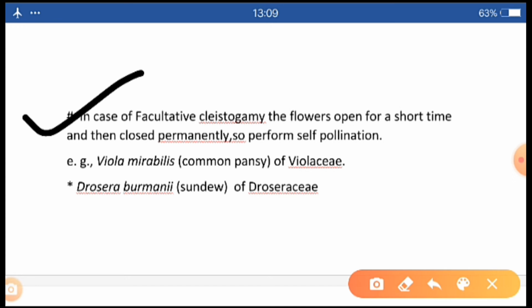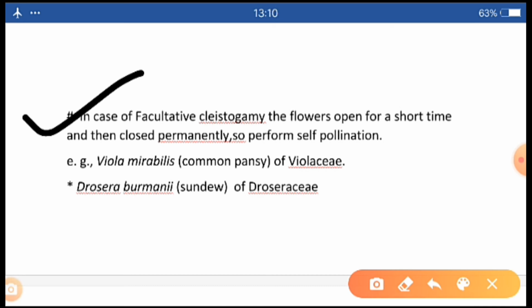The bisexual flower opens for a while, but after that it closes itself permanently. So pollination takes place inside the closed flower, that is self-pollination.